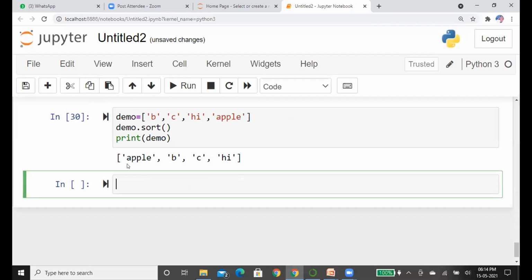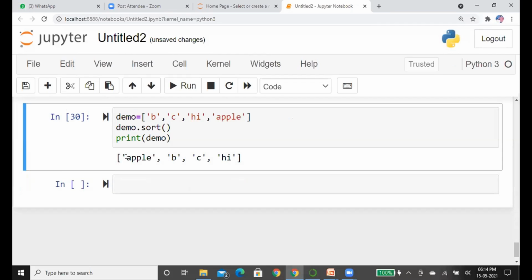See here, apple comes first because apple has an A, and A is the first occurrence in the alphabet. Next B, next C, next H here. So the sort method will apply in this way.